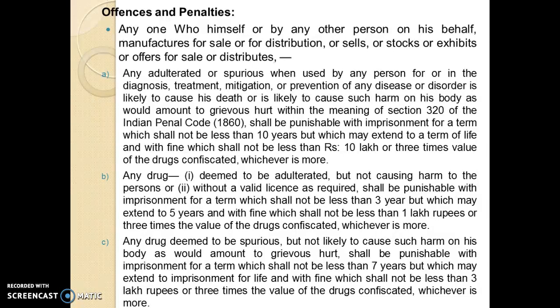then the person is going to have not less than 10 years of imprisonment, and a fine of 10 lakh rupees is going to be imposed. Any drug deemed to be adulterated but not causing harm to the person, or manufactured without a valid license, then 3 years of imprisonment, which may extend to 5 years, and a fine up to 1 lakh rupees. Sometimes, depending upon the confiscation, it may be 3 times that 1 lakh.